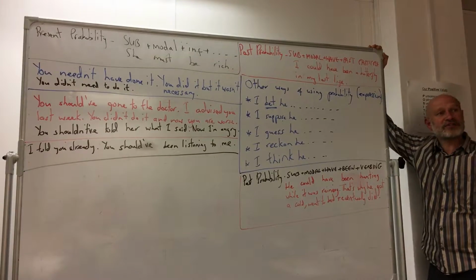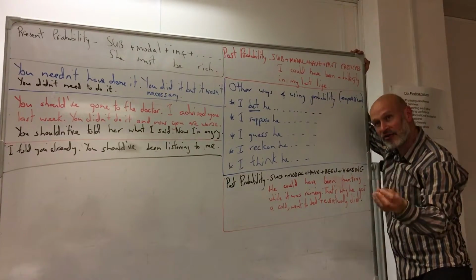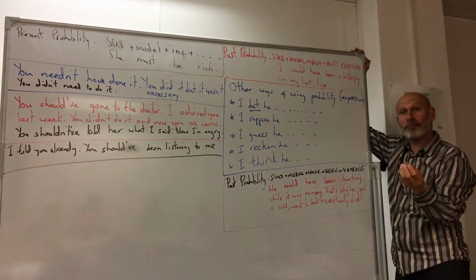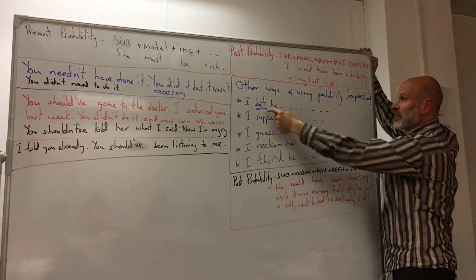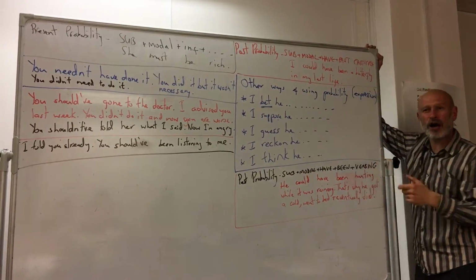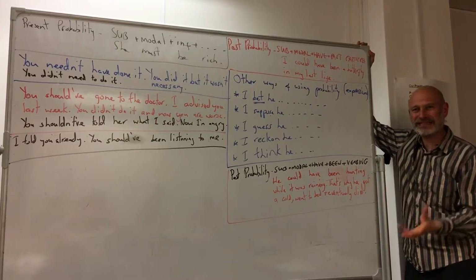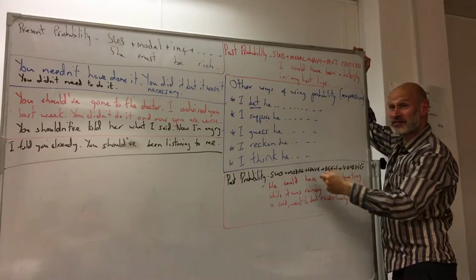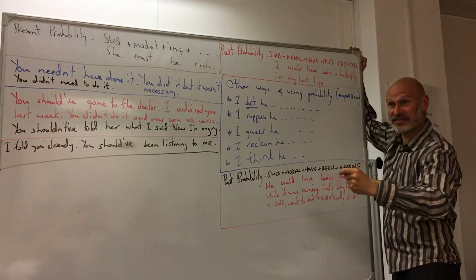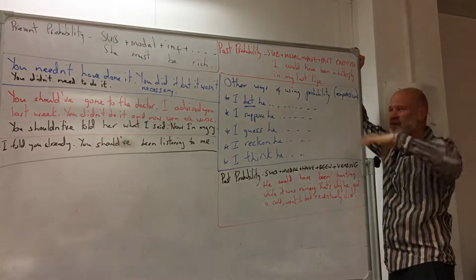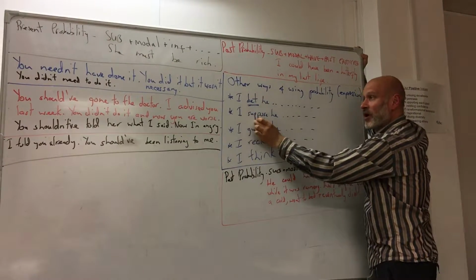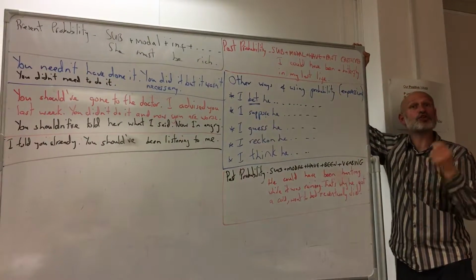But what we've learned today is that there are other ways of expressing probability in present or past. And here are some ideas. I bet he didn't do that, or I bet he did that. You could use it in the present. I bet he is going to do that in the future. I bet he is like that. You can use these in present, past, future. It doesn't matter.